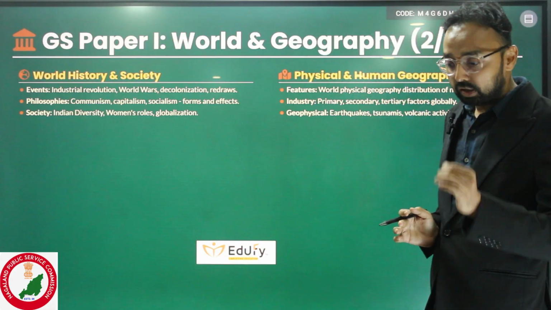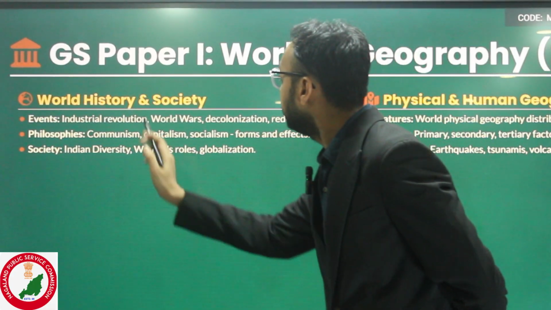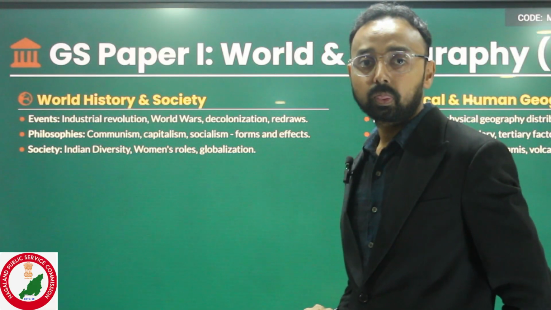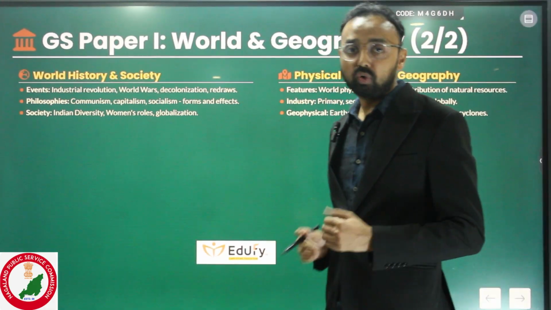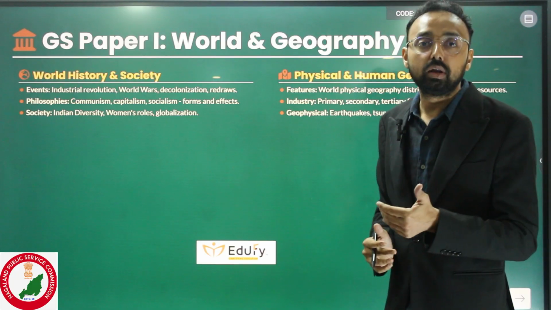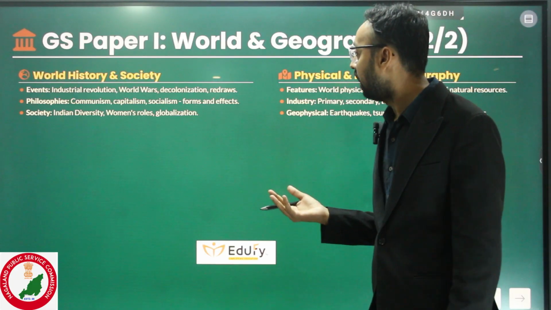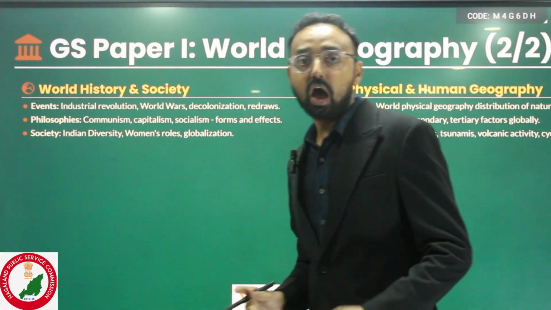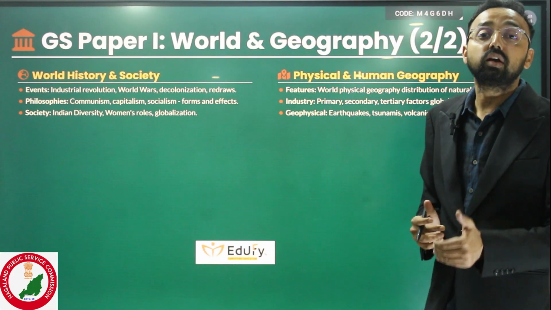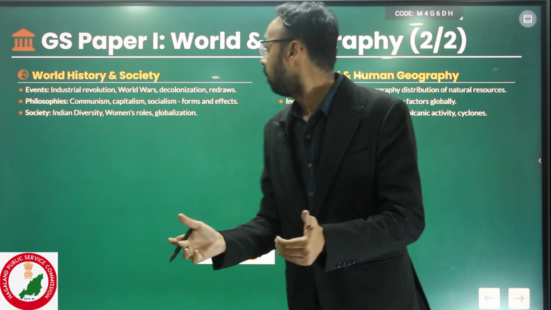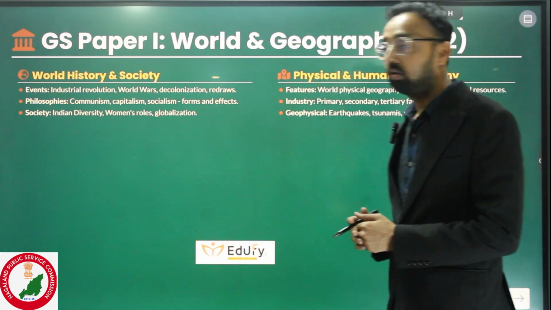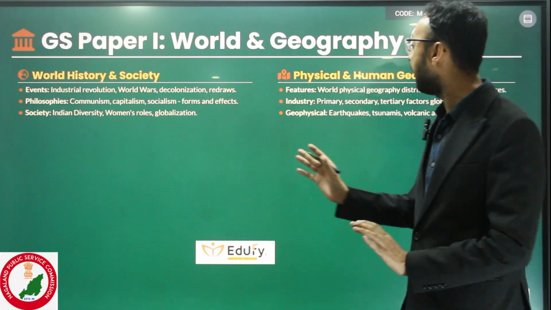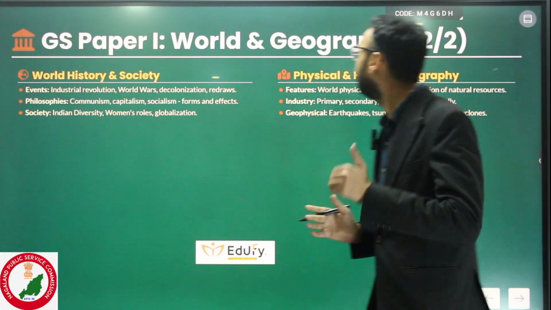And there is a categorical mention that world history will cover from the Industrial Revolution, World War One, World War Two, Napoleon, Hitler, etc. And it will also include society. How diversity in Indian society, what are the positions of women, what are globalization, capitalism, socialism, Marxism, these kinds of ideologies would be asked in paper 1.